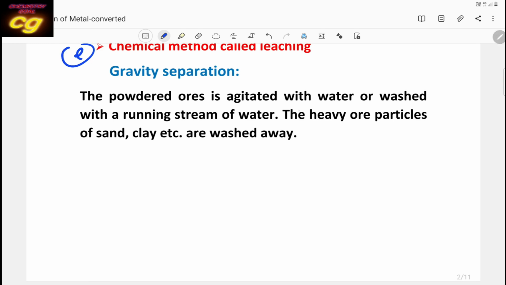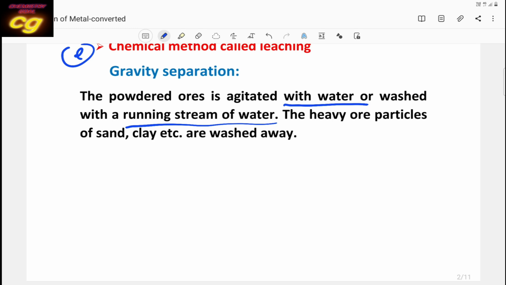Mainly the ore will be washed with water. Washing of ore using water is called gravity separation, because the ore is more dense than the impurities. When you use water, the lighter impurities and soluble impurities will be washed out from the ore by a running stream of water. A stream of water means flowing water.